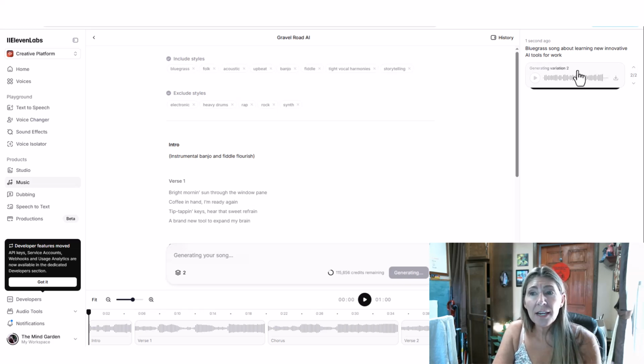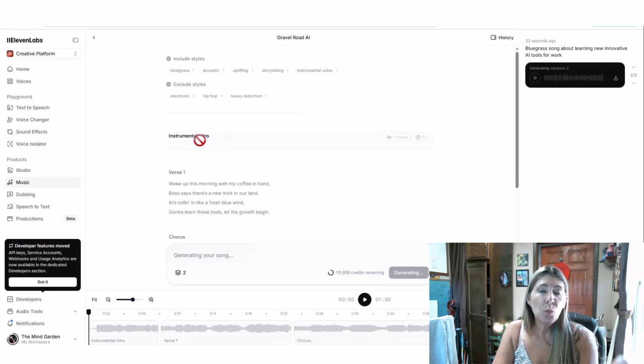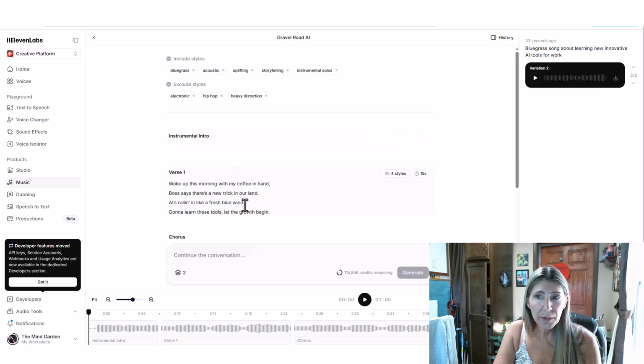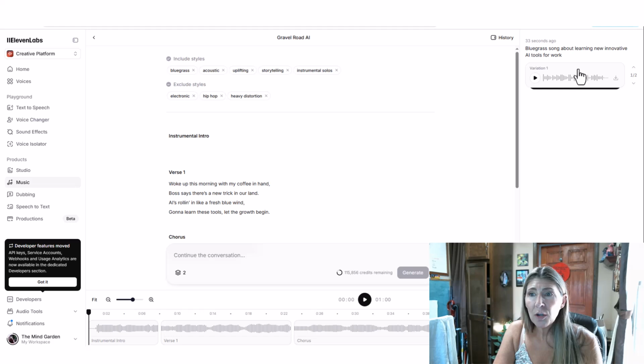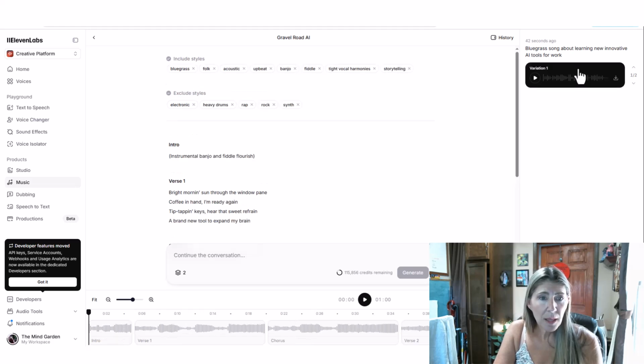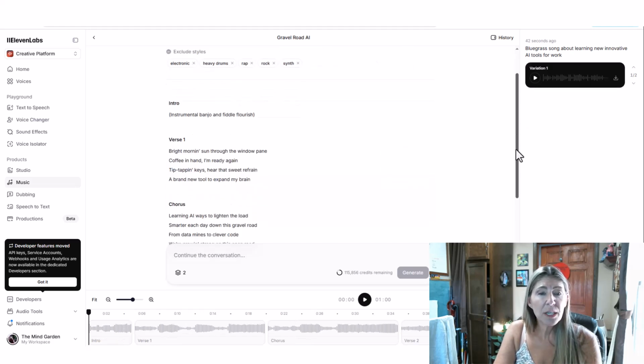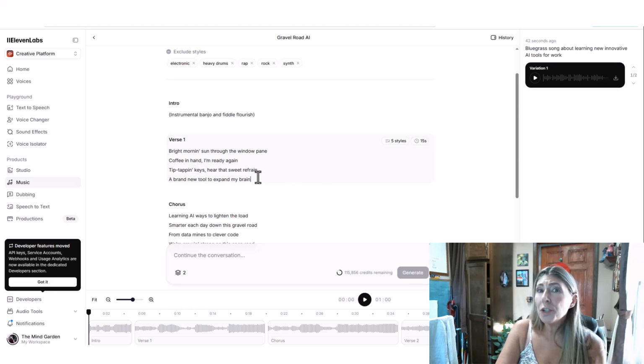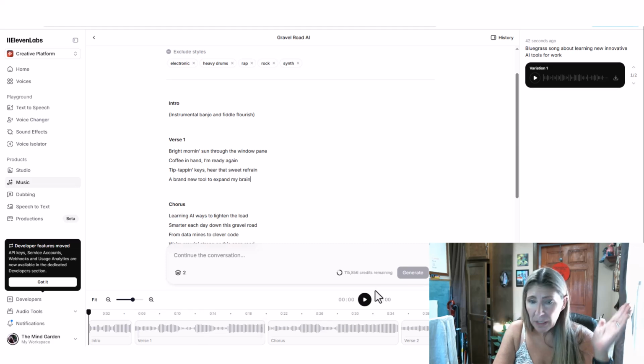When you select a variation, the words over here that are the lyrics is going to change. So these are the lyrics for variation 2. Let's go back to variation 1. And then it changes the lyrics because we can actually add words in here if we want to add additional stuff or subtract additional stuff. So let's just see what happens.